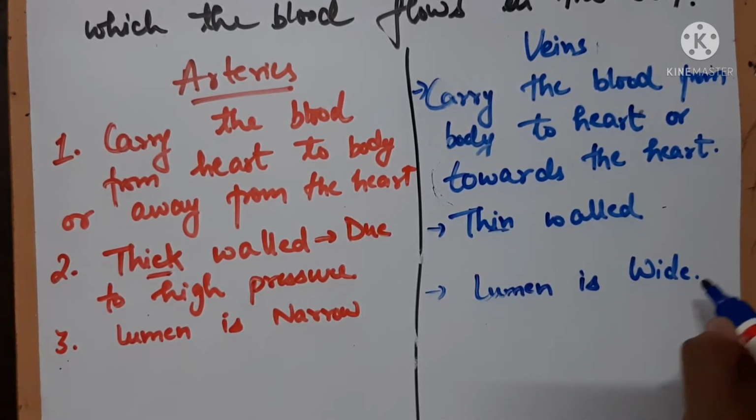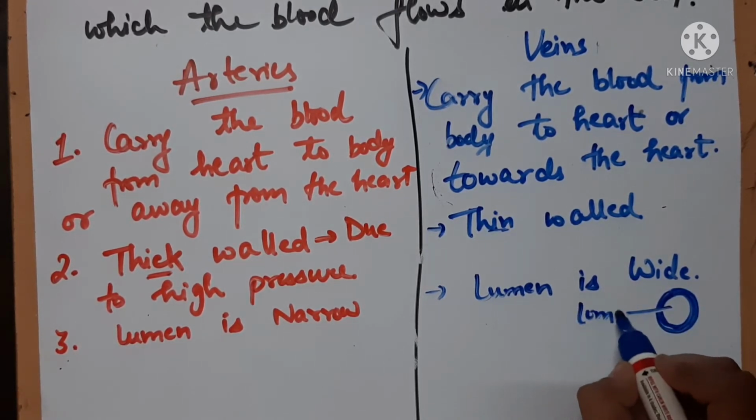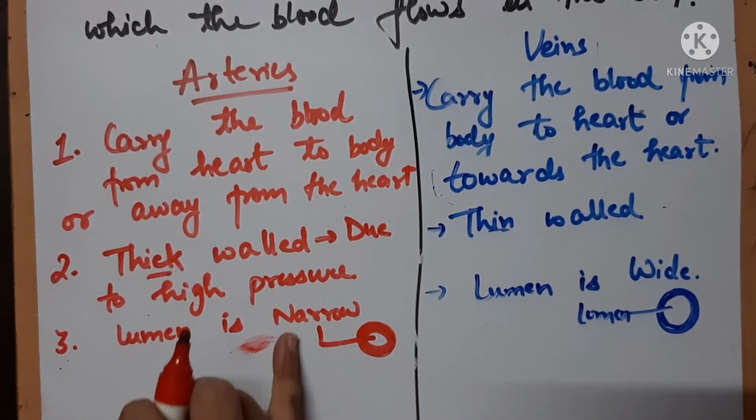Let's understand this with the help of a diagram. If we consider this as the cross section area and this is the thickening of the vein, so this is the lumen, right? The space, the gap, or you can say the void present here, the hollowness of the pipe. This is the lumen. So here the lumen is wide. But in case of arteries, if we talk about the cross section area, arteries are very thick walled. So the lumen is very narrow, right?